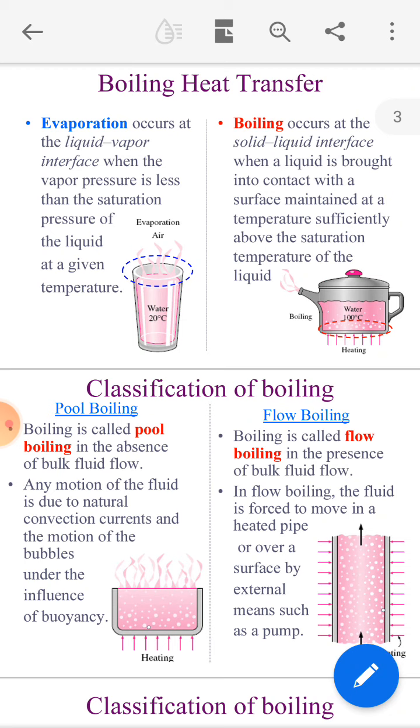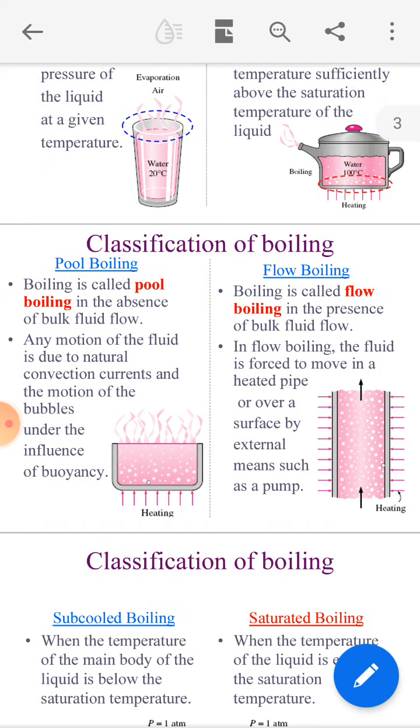Evaporation occurs, suppose, on the surface of the sea, right? But that water is not boiling water. In both boiling and evaporation, vapors are created, but the forms are different, right? Evaporation occurs at the liquid-vapor interface when the vapor pressure is less than the saturation pressure of the liquid at a given temperature. And boiling occurs at the solid-liquid interface when liquid is brought in contact with a surface maintained at a temperature sufficiently above the saturation temperature of the liquid, right?